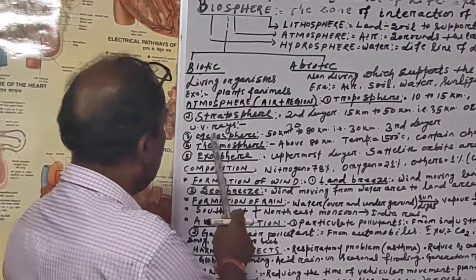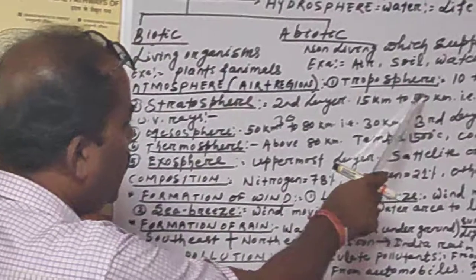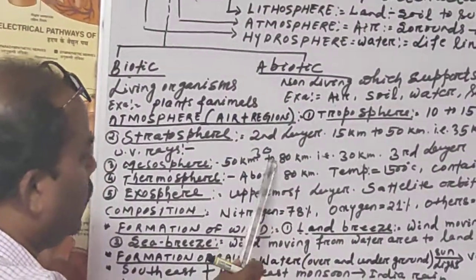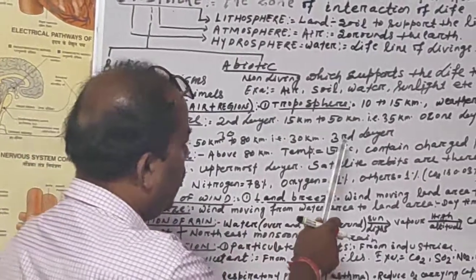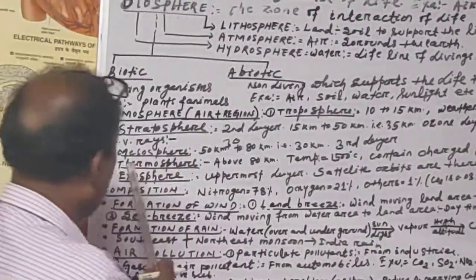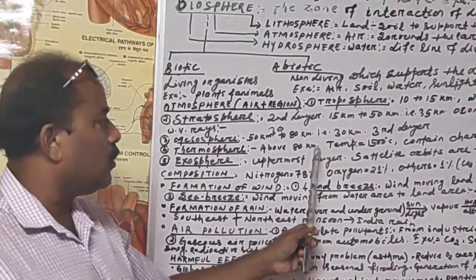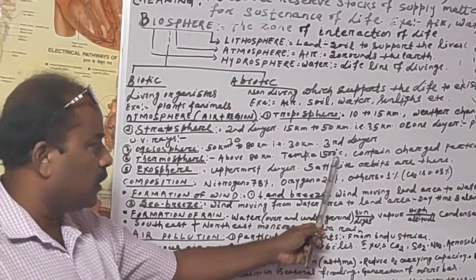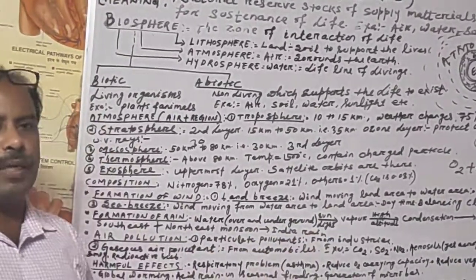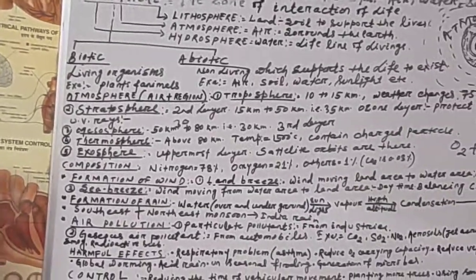Then after the stratosphere we come to the mesosphere, which starts from 50 kilometer and goes another 30 kilometer, that is up to 80 kilometer. So 30 kilometer thickness is there. Then we will come to the thermosphere. Above 80 kilometer, it is called the thermosphere. The temperature range there is 1500 degrees Celsius and it contains charged particles. Charged particles means it contains positive and negative charged particles.